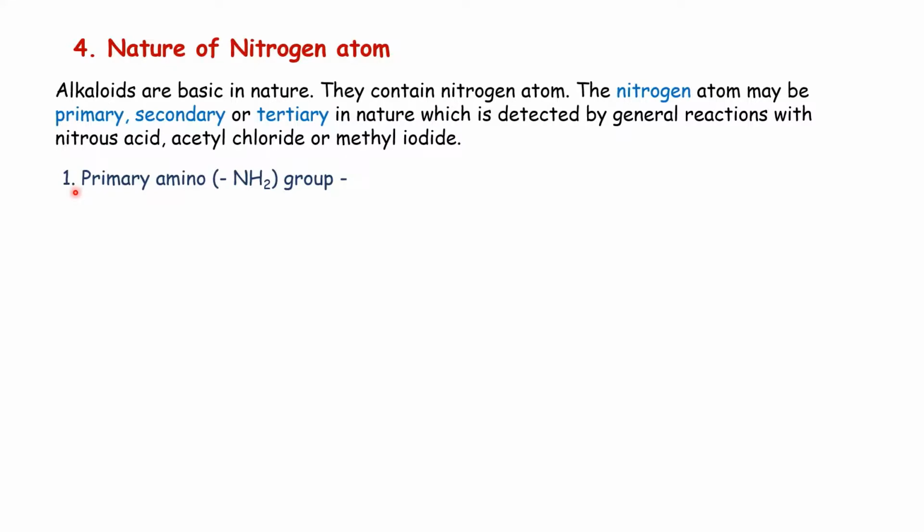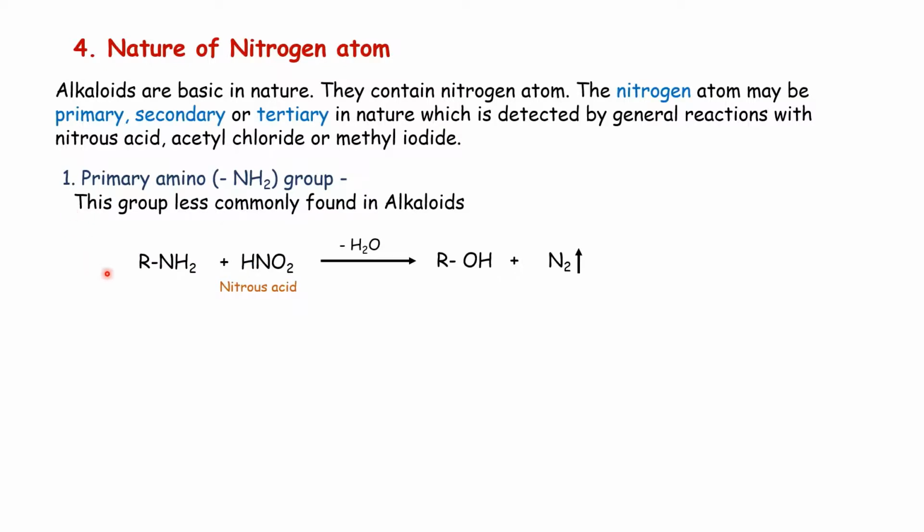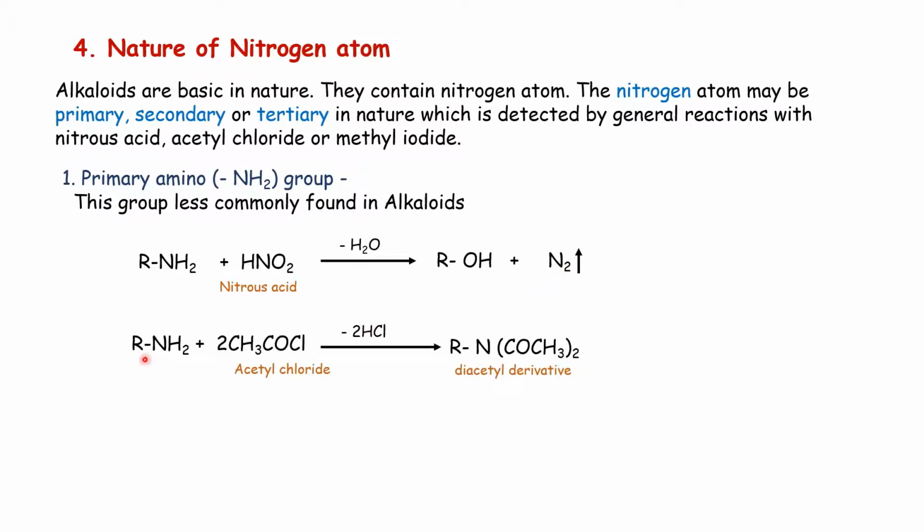First we see the primary amino group. This group is less commonly found in alkaloids, but it is detected like this. A compound containing a primary amino group, when treated with nitrous acid, evolves nitrogen gas. When a primary amino group is treated with acetyl chloride, we get the diacetyl derivative. That is, any basic compound that requires 2 molecules of acetyl chloride to form the acetyl derivative, we say that this is a primary amino group.